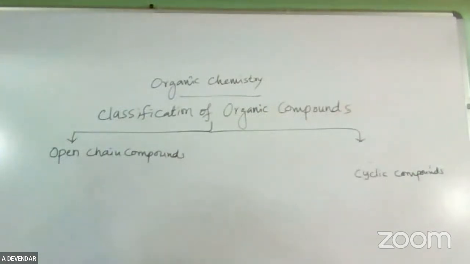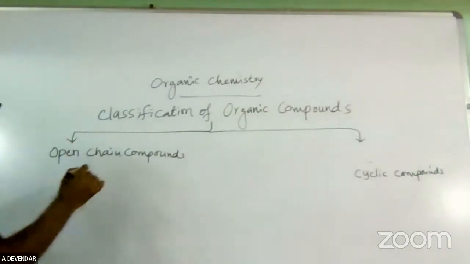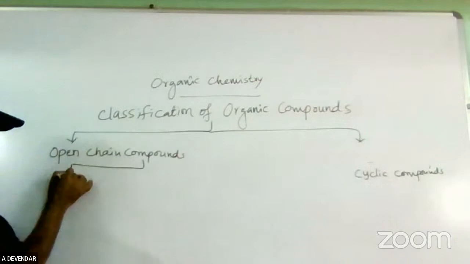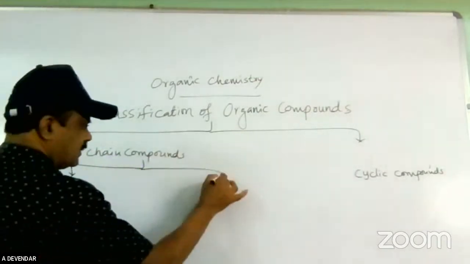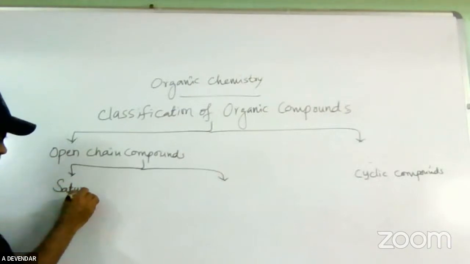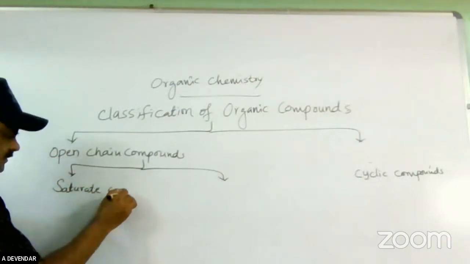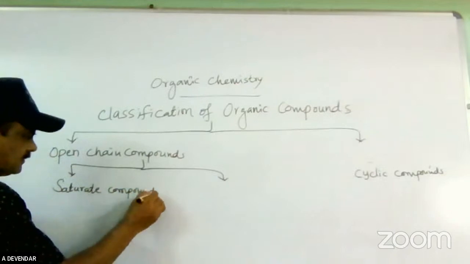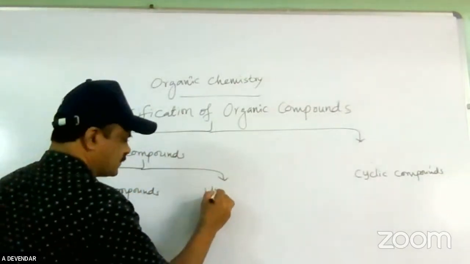Coming to open chain compounds, these are further divided into saturated hydrocarbons, saturated compounds, and unsaturated compounds.